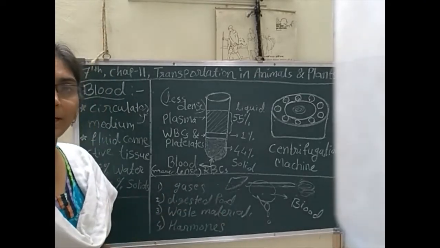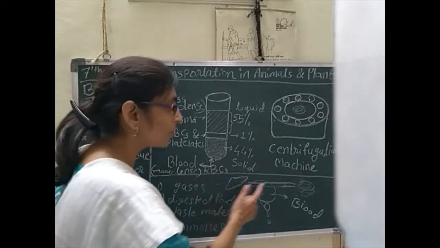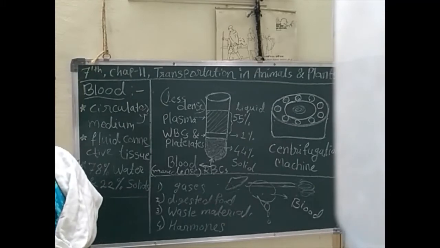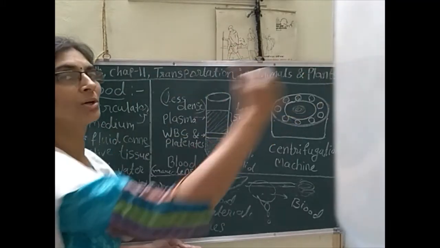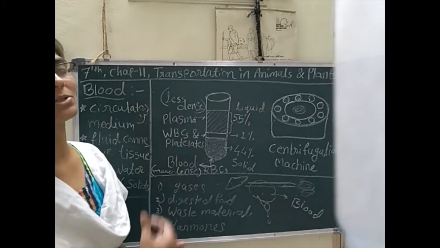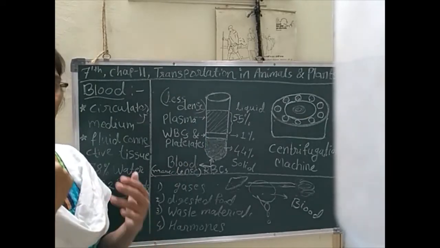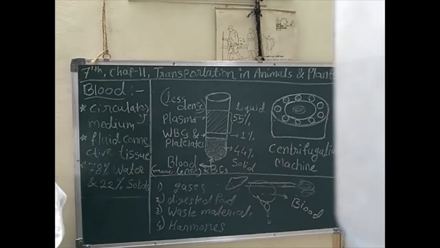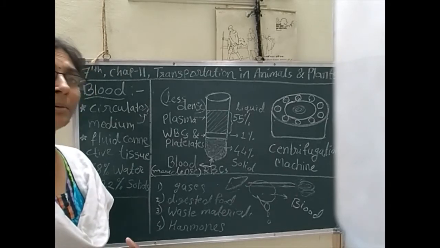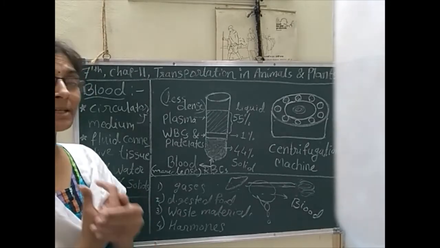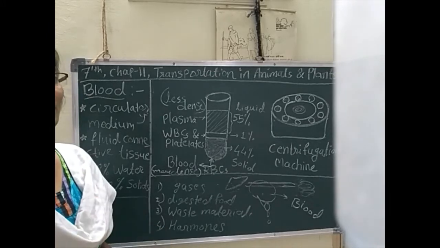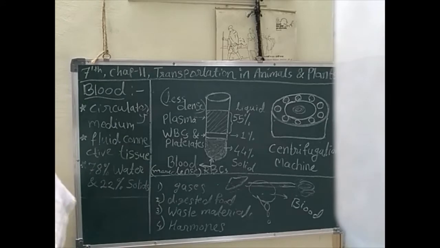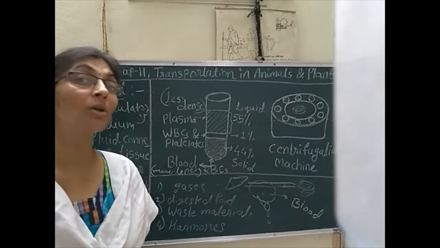How otherwise can we transport those things? Roads are there. We can see around us roads to go from one place to another, and by roads we can transport things or substances from one place to another. But in our body, which things transport the necessary substances from one organ to another organ? Many things are there that we have to transport from one organ to another.